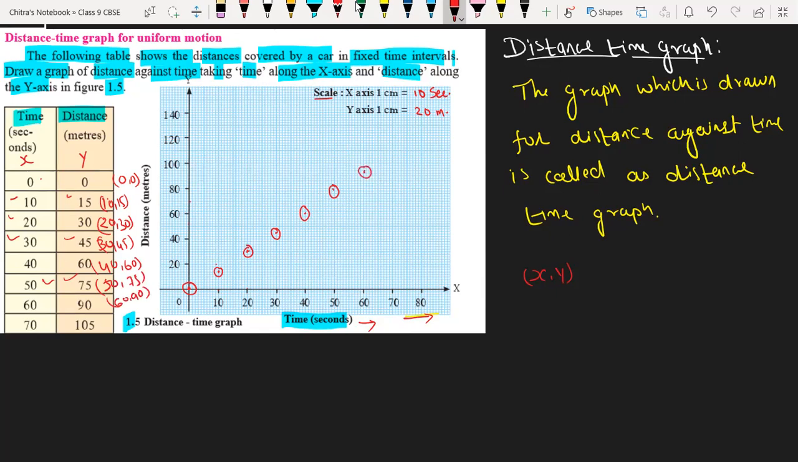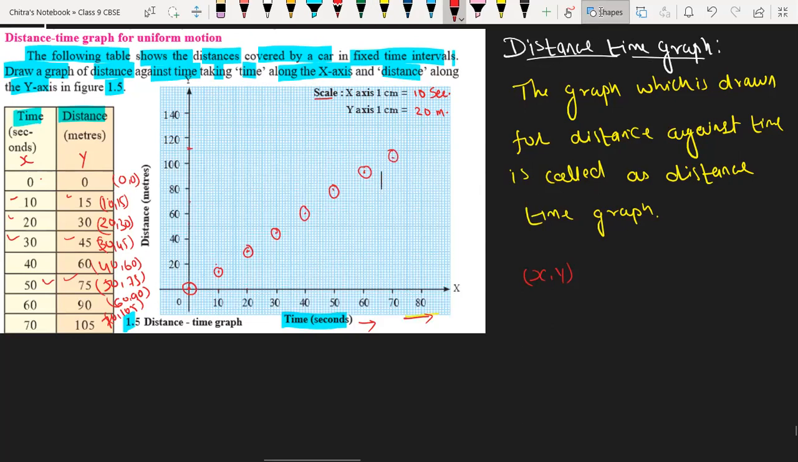And last we have 70 and 105. So where is 70? Here we have 70 and 105. This is 110. So 105 will come over here in between. So that point will be our coordinate point. Okay. Now we have to draw the line which is going through all the points.